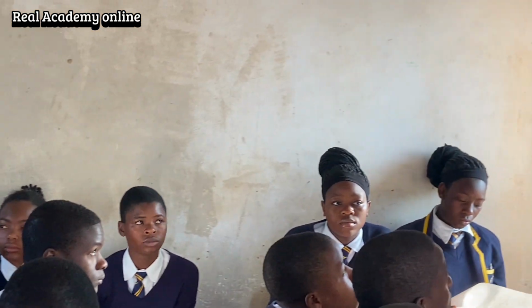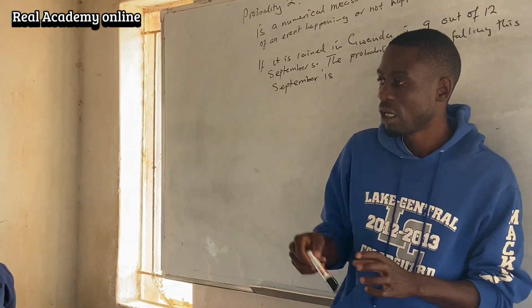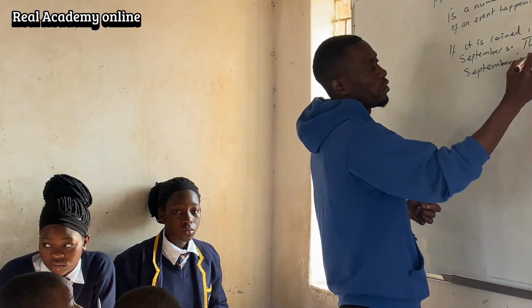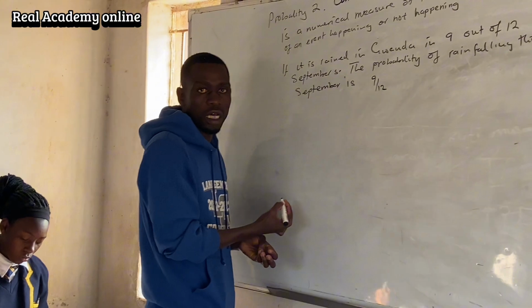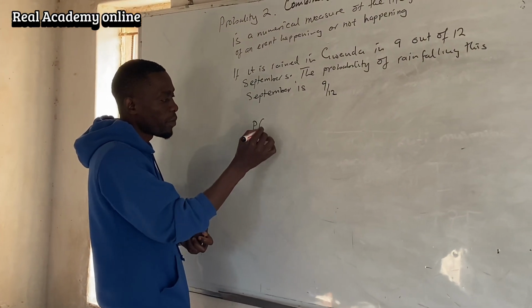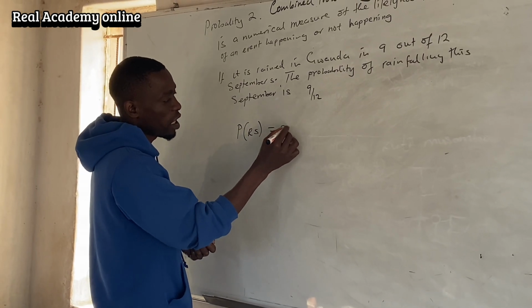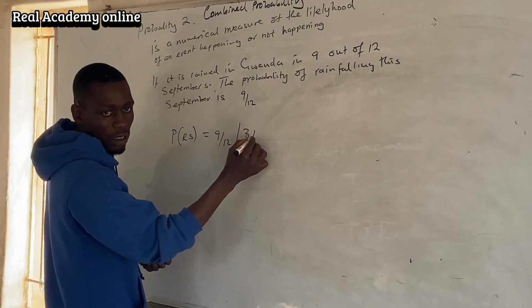What is the probability of rain falling this September? 9 out of 12, which is 3 over 4.